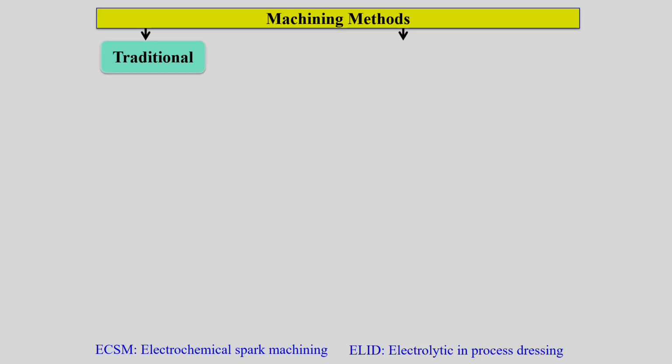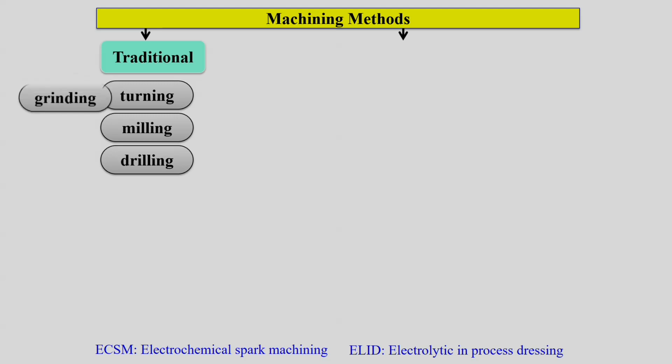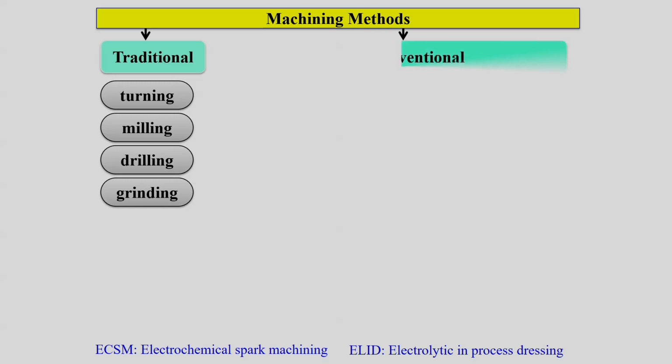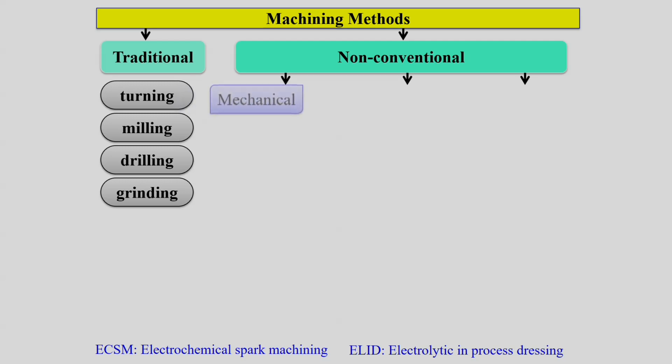Among traditional machining methods, we know there are several, for example turning, shaping, planing, milling, drilling, grinding. These are the traditional machining processes that we have already discussed. But if you look into non-conventional processes, which are different from the conventional processes, we can use simply mechanical energy to develop the process.